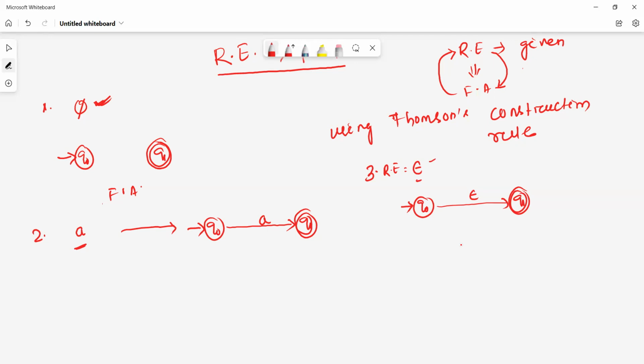These are called the basic constructions of finite automata from regular expressions: for phi, for a, and for epsilon. Now we'll construct finite automata for different types of regular expressions.